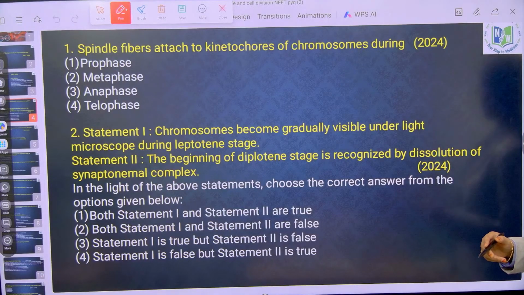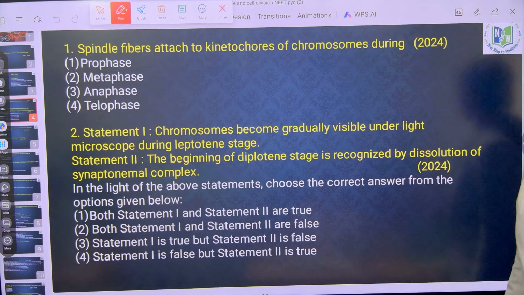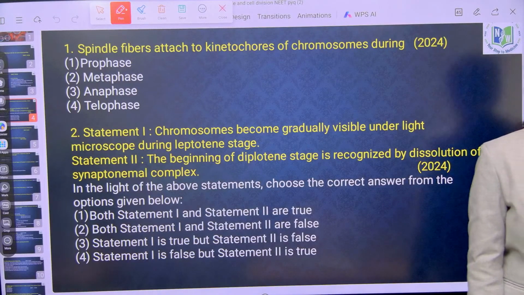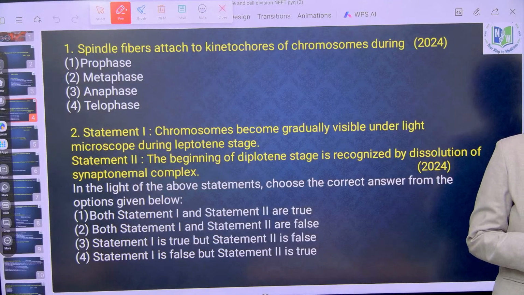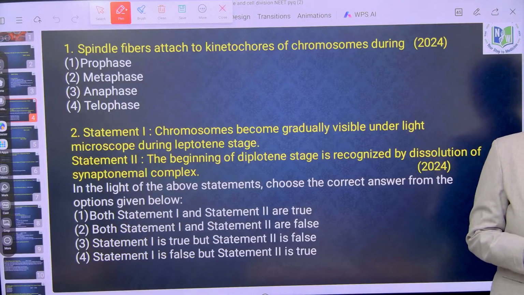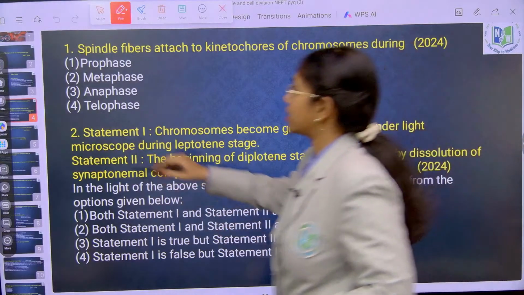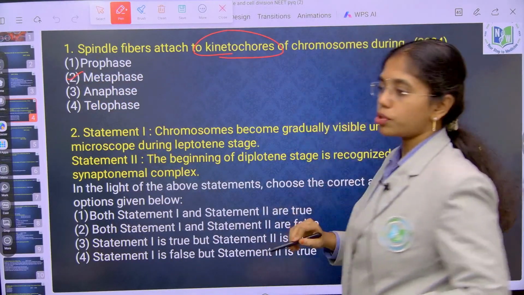Think and answer. Be confident on your answer. What is the answer? Metaphase. Spindle fibers attach to kinetochores of chromosomes during metaphase.